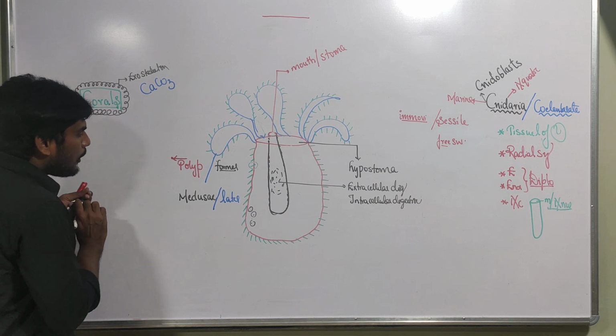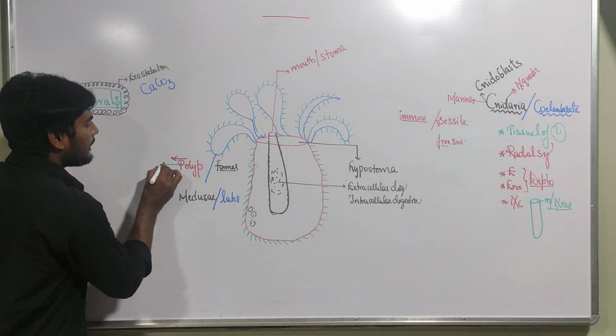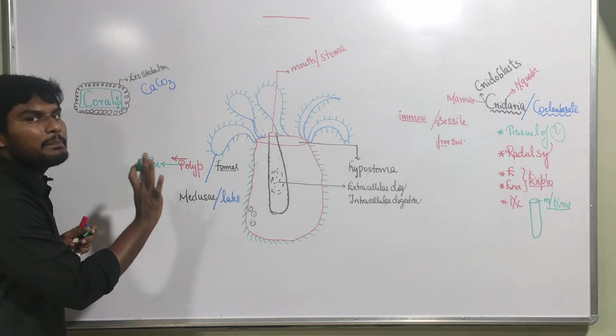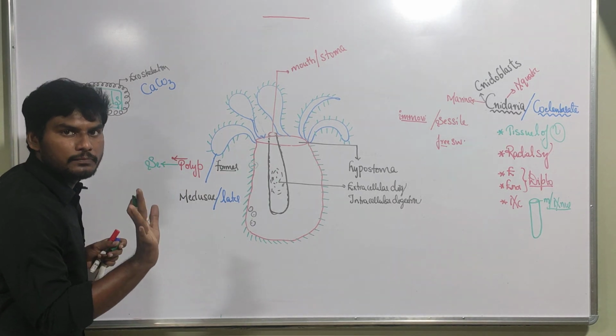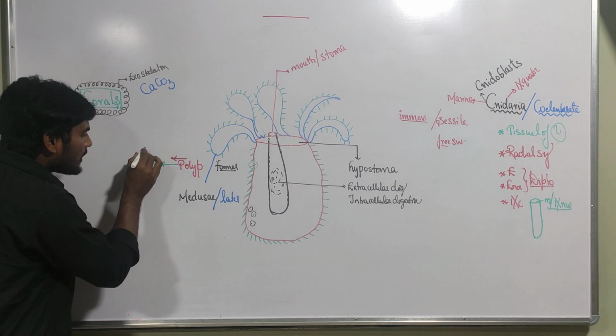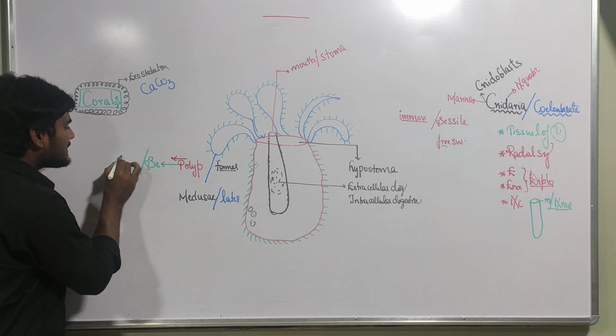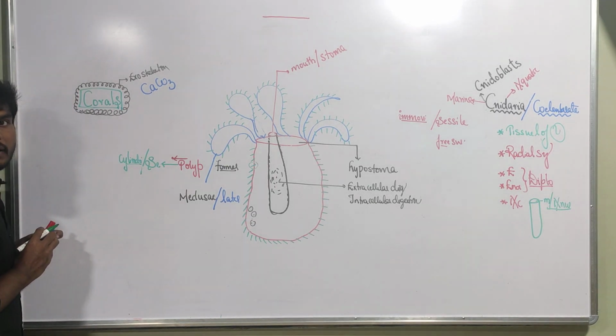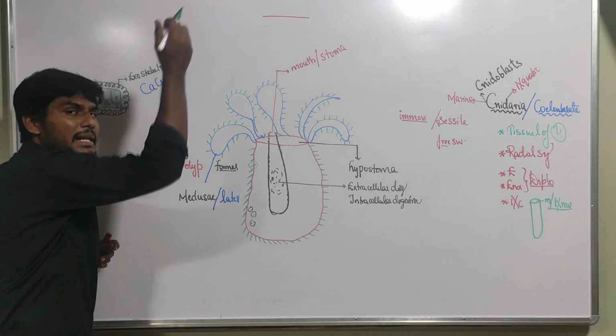How is the former? The former polyp is sessile. You know very well what is sessile: immovable. Polyp won't move. And the shape of the polyp is cylindrical. Polyp looks like which animal?